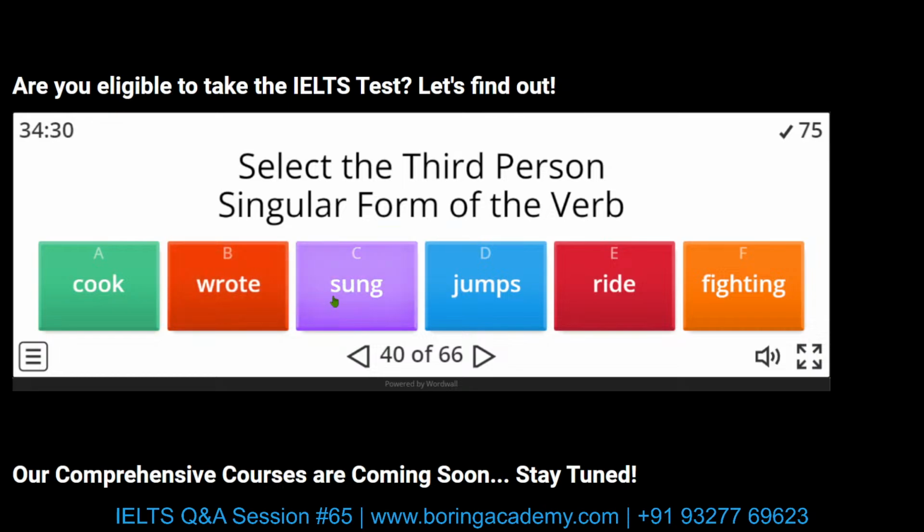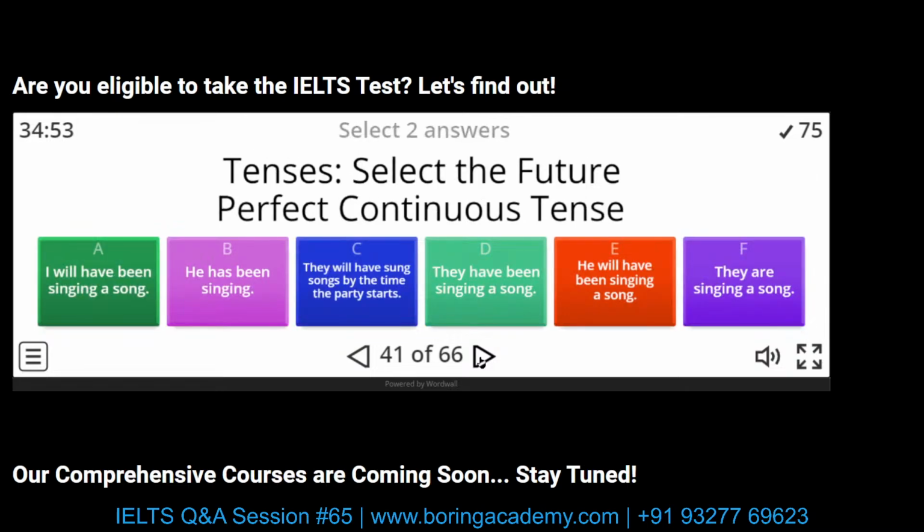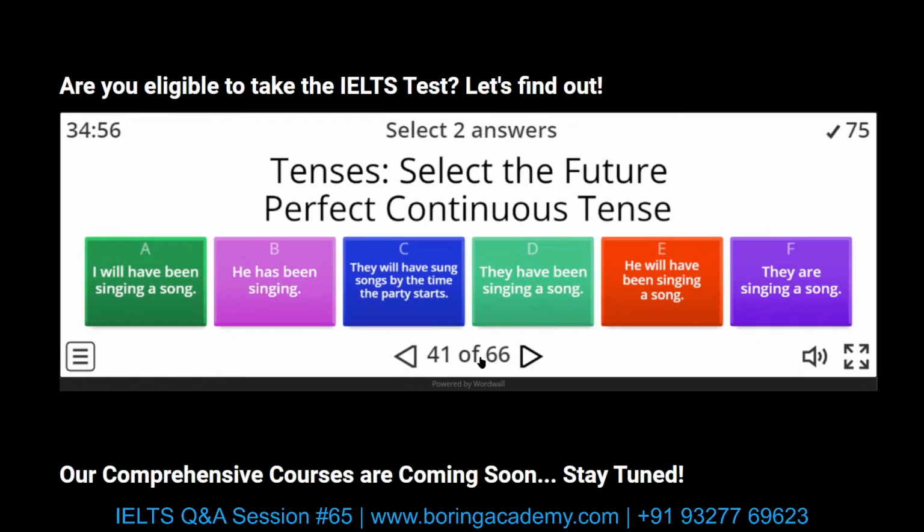Sing, sang, sung. So jump, jumped, jumped. Third person singular is jumps. So this is third person singular. Ride is the base form and fighting is the gerund form. So our answer is... hey, what happened? I already said jumps, third person singular, but I selected sung. So we made a mistake. This happens randomly.